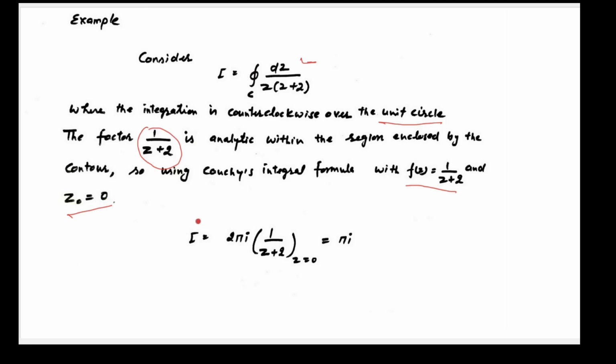So f(z) is analytic everywhere within the unit circle. So integration of this function will be equal to 2 pi iota times 1 upon z plus 2 at z equal to 0. By using Cauchy integral formula we will get it.